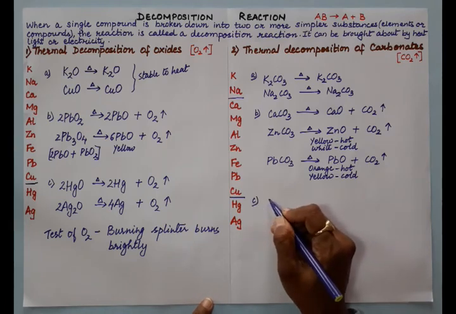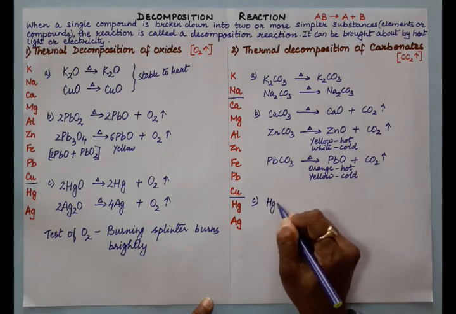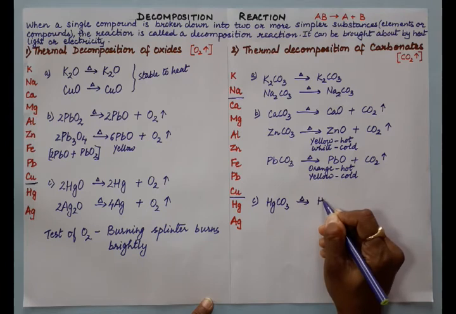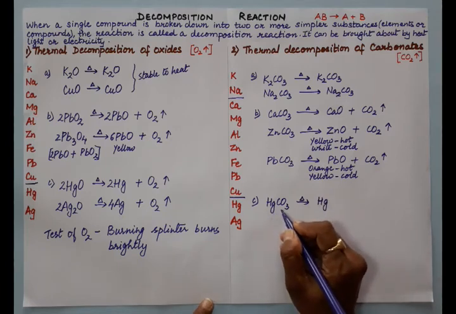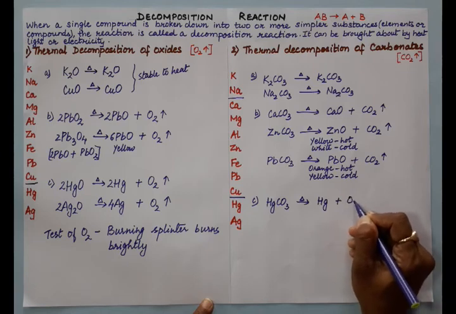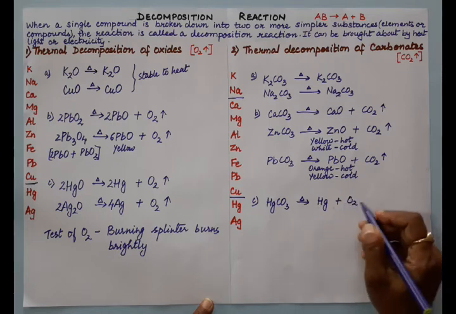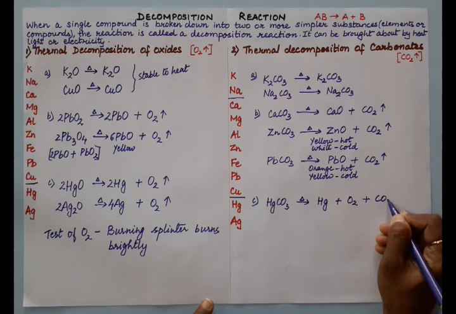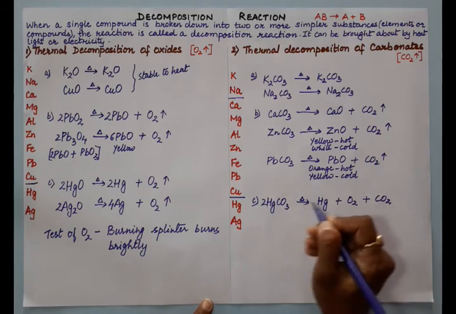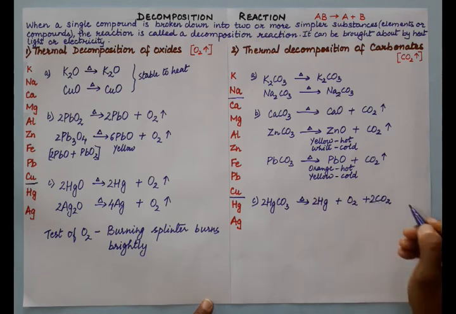Next is mercuric, or we can say silver carbonate. If we take mercuric carbonate, on decomposition it gives complete decomposition because the bond is not very strong and the metal is not very reactive. So we are getting mercury, and oxygen will further break down and we get carbon dioxide. So metal plus oxygen plus carbon dioxide we will be getting, and then balance the reaction.